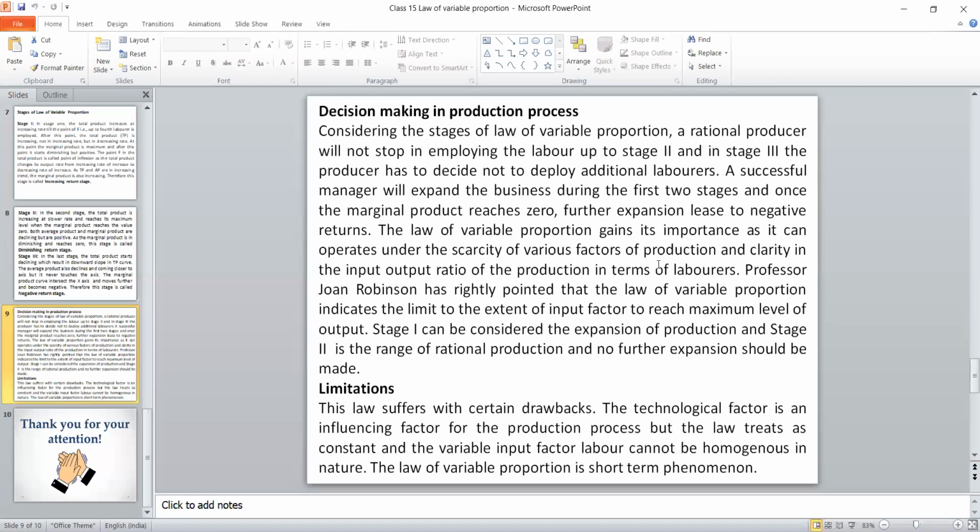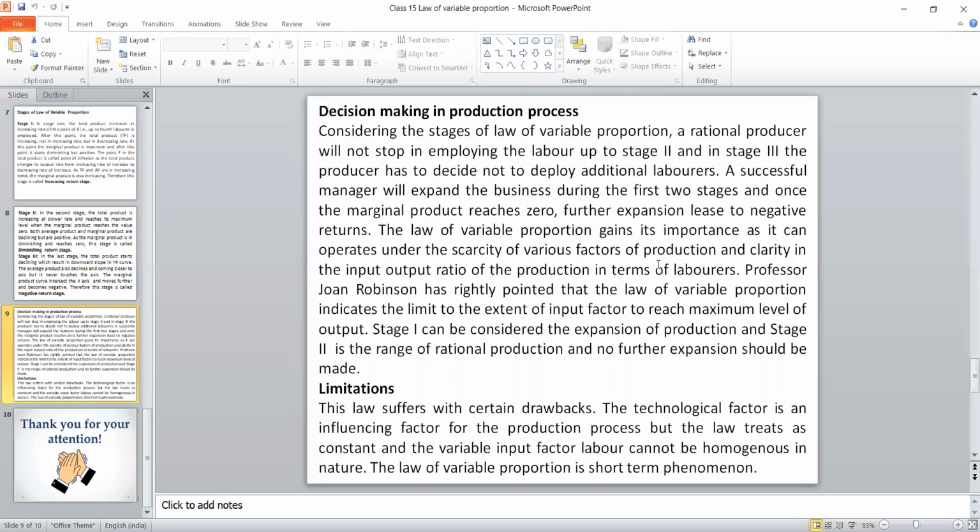So how do you have to answer? It should be in 5 stages. Stage 1, write the introduction. What is the law of variable proportion? That is, there are 2 names: law of variable proportion or law of returns. Then second, you have to write the definition. Either you can write Marshall's definition or you can write Stigler's assumption.